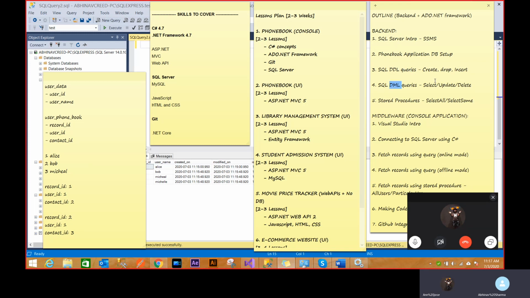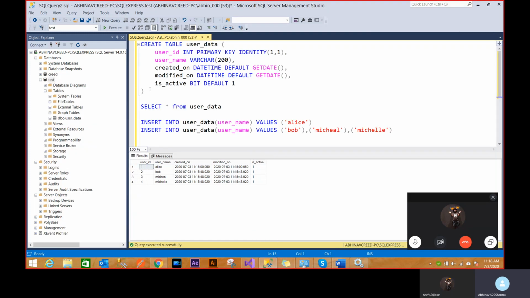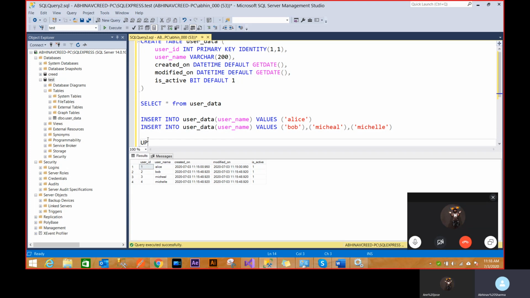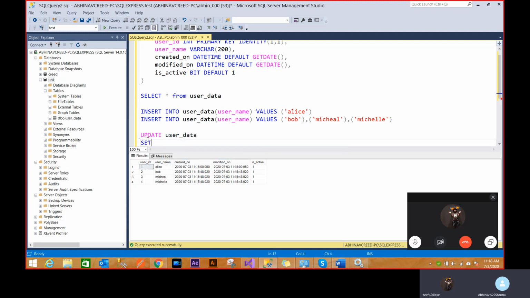Data manipulation queries are something which actually change the data inside. We have already seen select, which is one of the DML queries. Now we'll see update. Update is a pretty decent syntax. We write update, table name user data, then set. Maybe I want to change a username Alice to something else. So I say username is equal to Alice1.